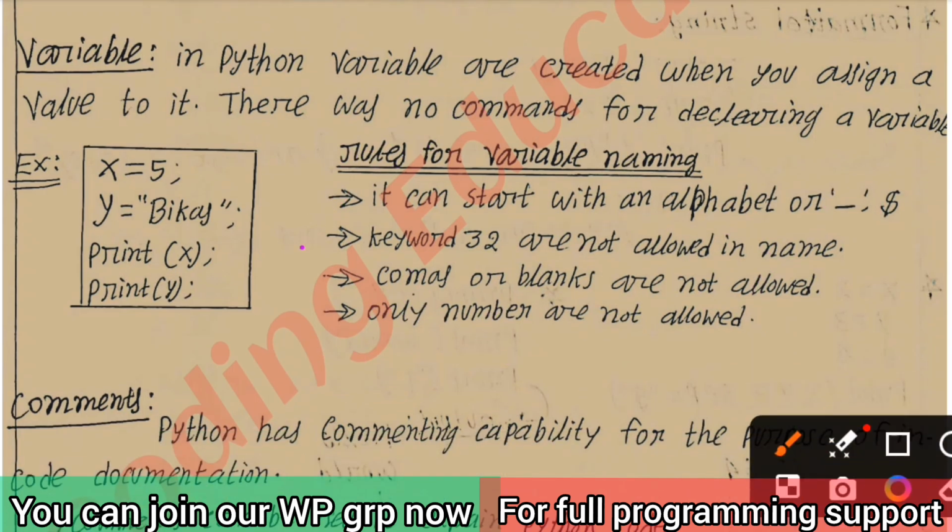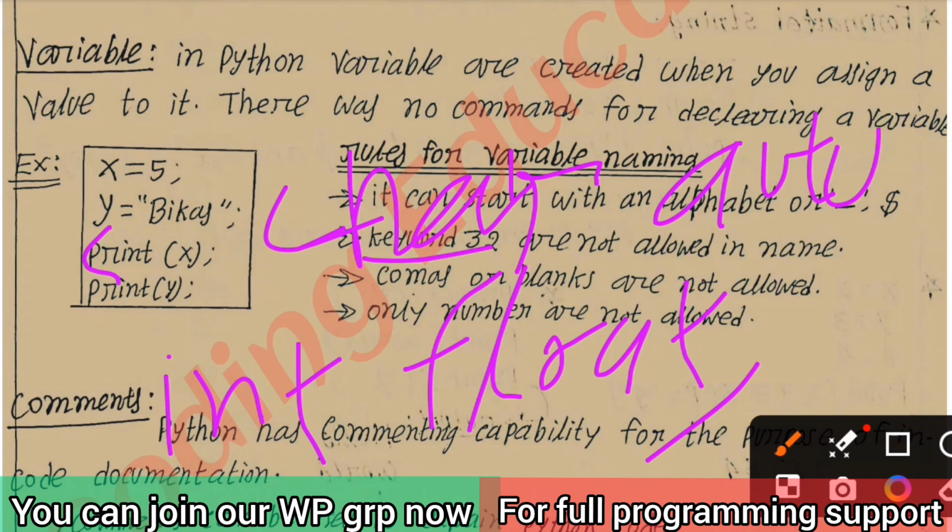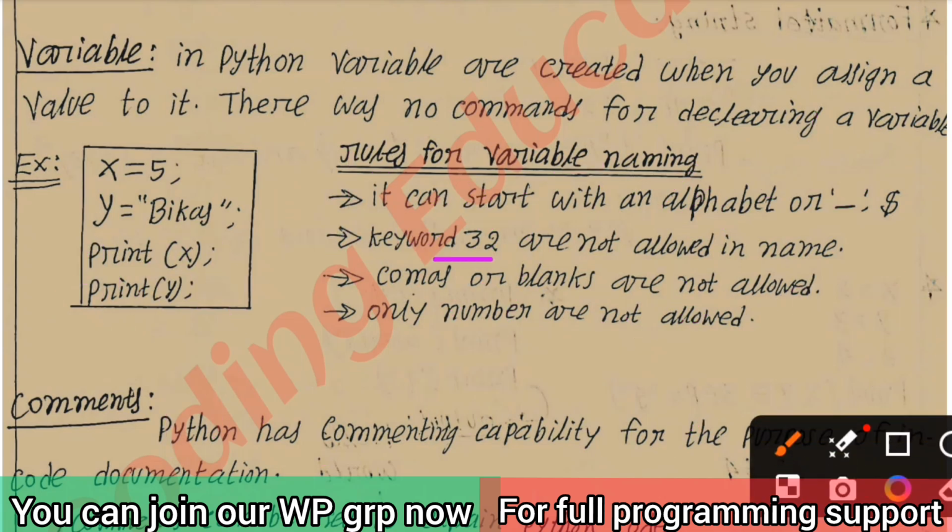Okay. And in a programming language there are 32 keywords like int, float, char, auto, double, and many others. A total of 32 keywords are present in the programming language. The keywords are not allowed as variable names. You have to remember this. And also remember it can start with an alphabet, underscore, or dollar. And commas or blanks are not allowed in the variable name.